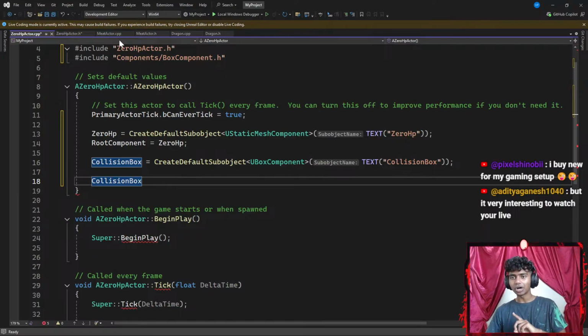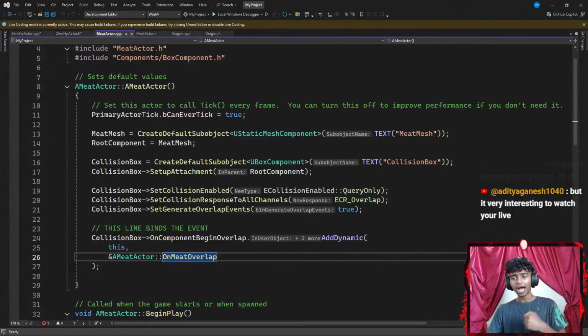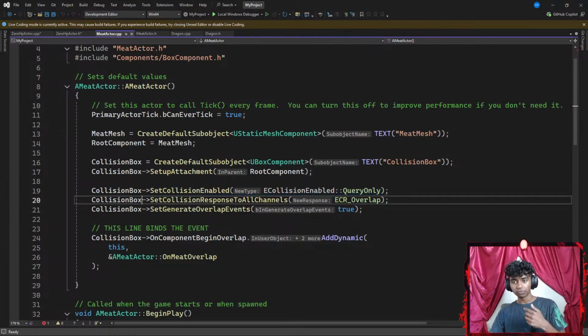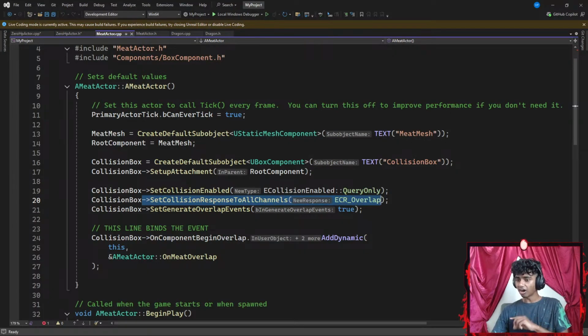That's it now, my collision box. I gotta point it towards something. I gotta add an attachment as well. I forgot about that. I gotta make sure to always add attachments. Collision box is gonna be pointing towards collision enabled. Set collision enabled, set collision response to all channels, ECR overlap. Okay, let's go one step at a time.